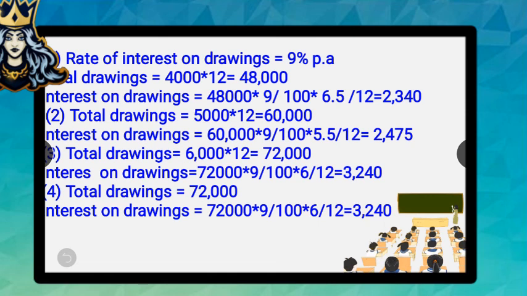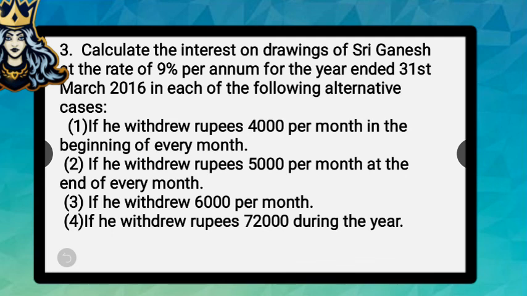Don't be very worried, my friends, we have the solution for all things. It can be solved using the average period of 6 months, the same way that we have solved the third part. After calculations, we'll be getting the answer as 3,240 rupees. Hope these questions are very much clear for you all. I want you to have a look at these questions as well as the answers.